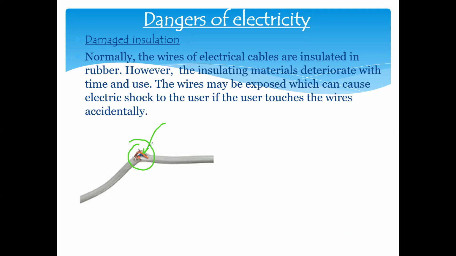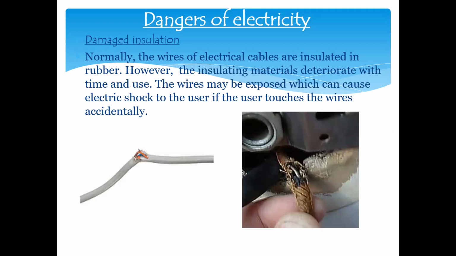So one of the dangers of using electricity, if there is damaged insulation, then what might happen? We may get an electric shock. That is one. Another, as you can see here, is also a wire shown with damaged insulation, which may lead to electric shock.